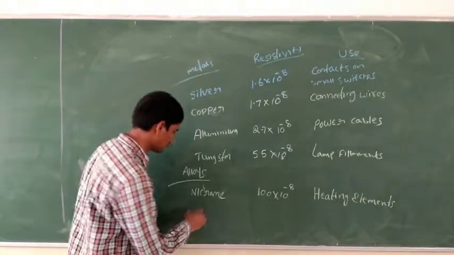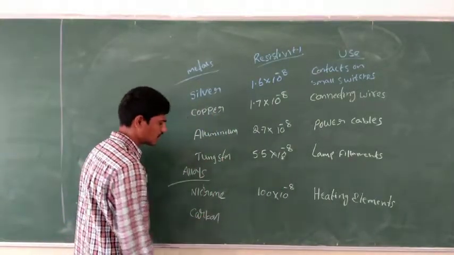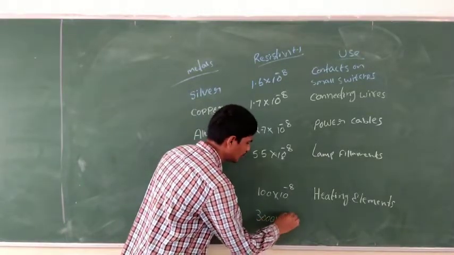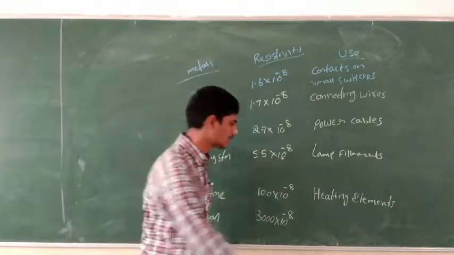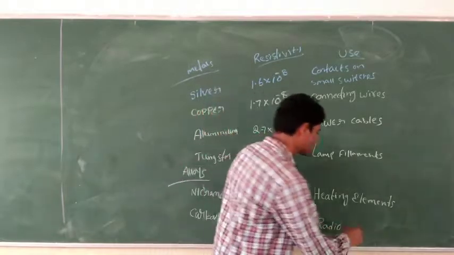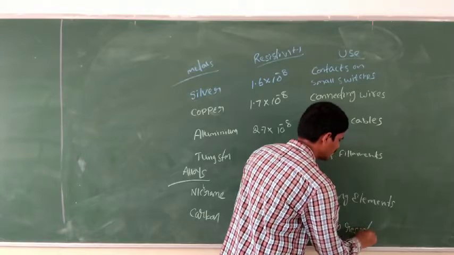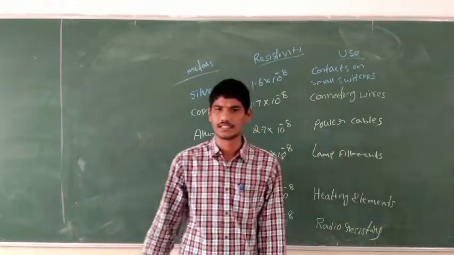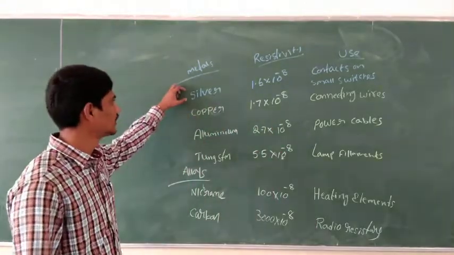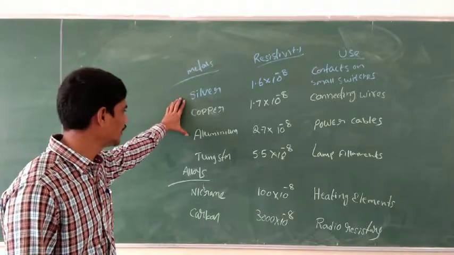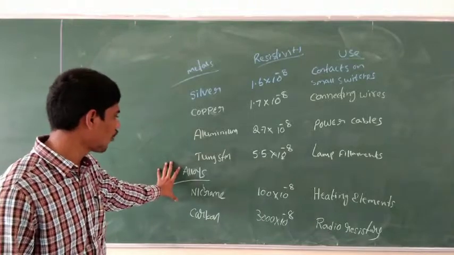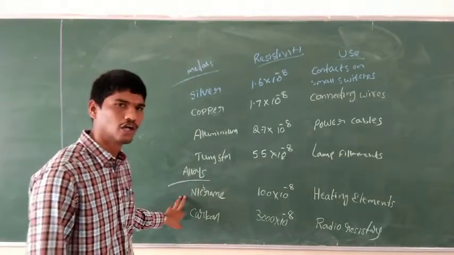If you take carbon, carbon is 3000 into 10 to the power of minus 8. So we are using it as radio resistors. Clear, everyone? Once again, you can see that silver, copper, aluminium and tungsten are the metals. If it comes to the alloys, it is nichrome and carbon.